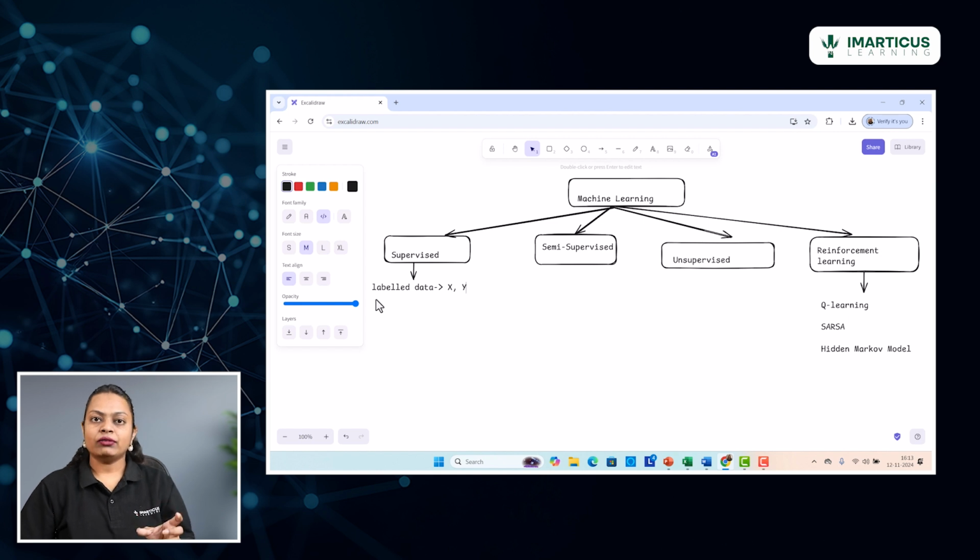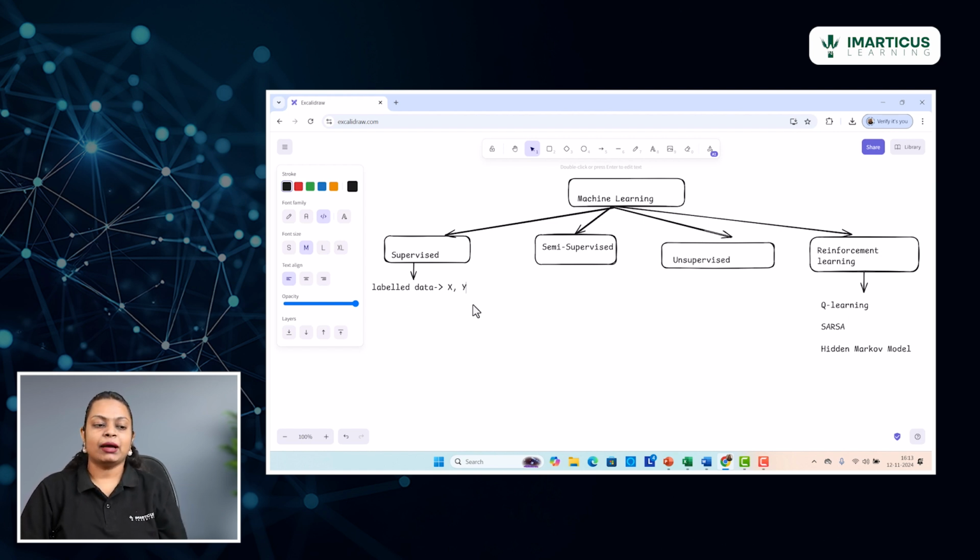So you have the independent variables given to you, and at the same time you also have the dependent variable. Along with the images of cats and dogs, you also have the labels saying this is a cat or this is a dog. Similarly, in the credit card transaction data that we discussed, every transaction was flagged as genuine or fraudulent, which would be used as the training data. So that is where we are dealing with labeled data.